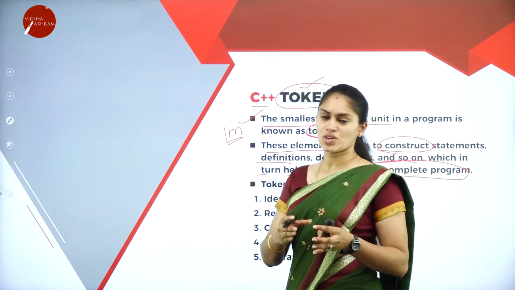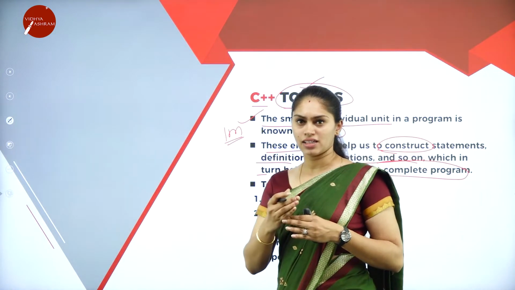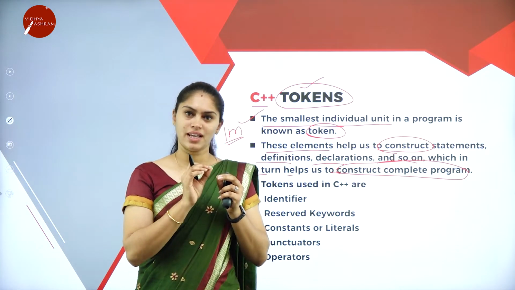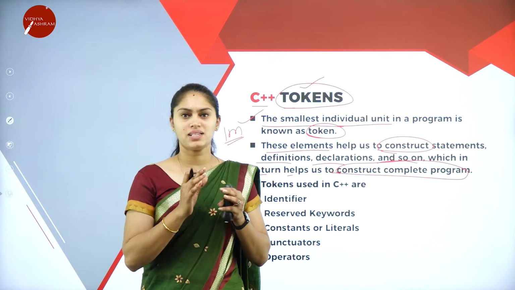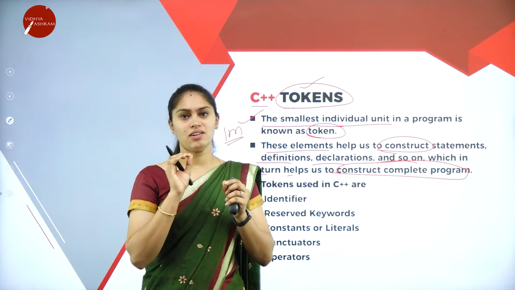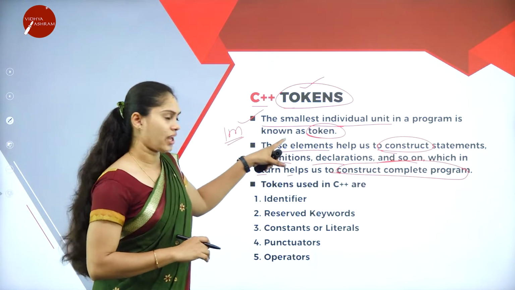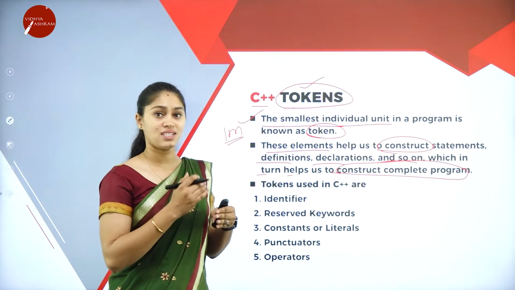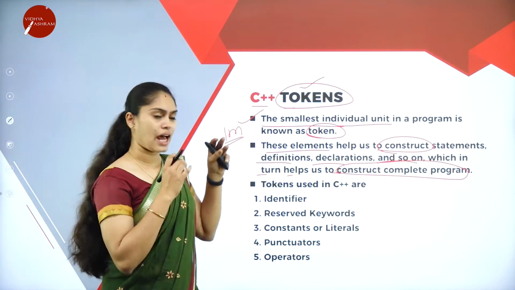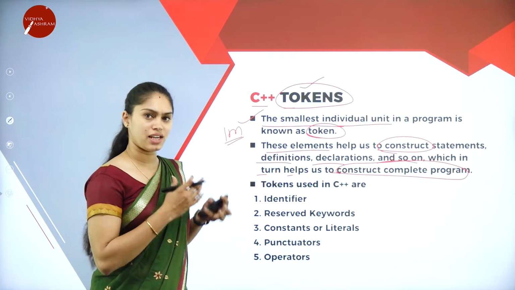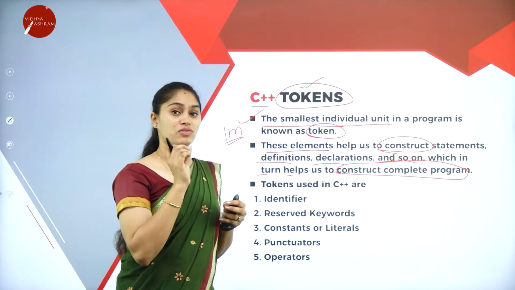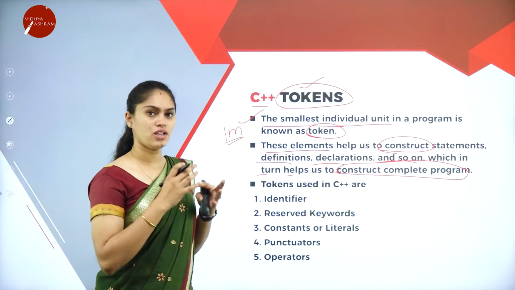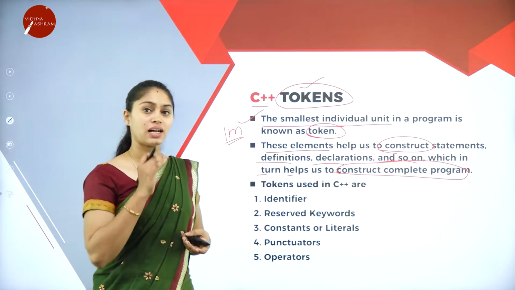By making use of special symbols, of a character set, whatever the character set I am going to use, whether it can be comma, semicolon, dot, operator, plus, minus, anything, each individual unit will be considered as a token. This will help us construct statements in a program, because a program is a set of statements. For declaration and definition, we use statements. The smallest individual unit is termed a token. This will help us construct a complete program.